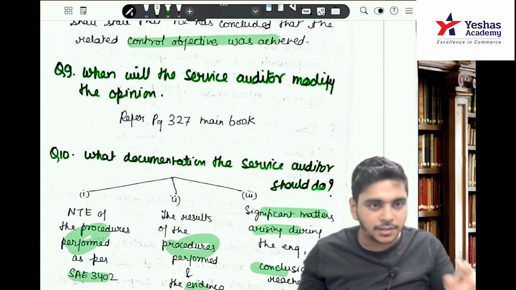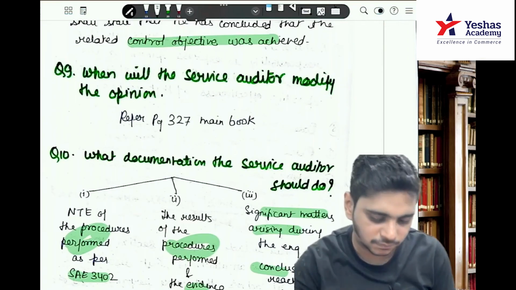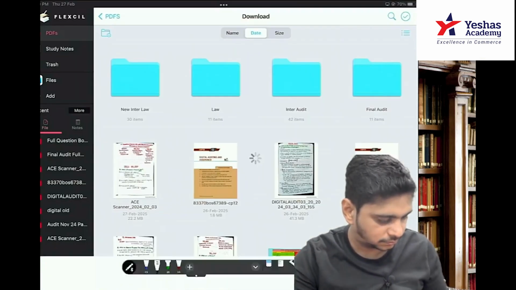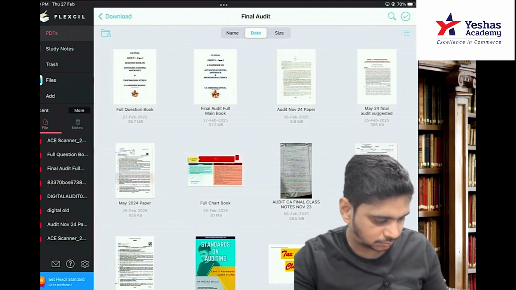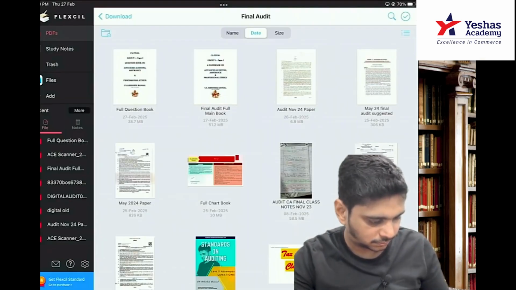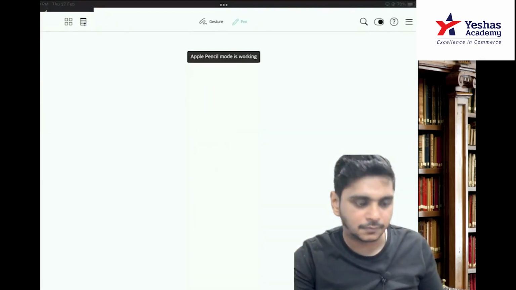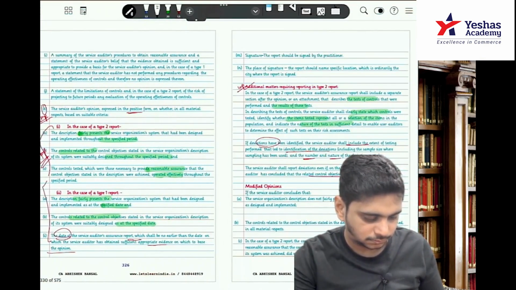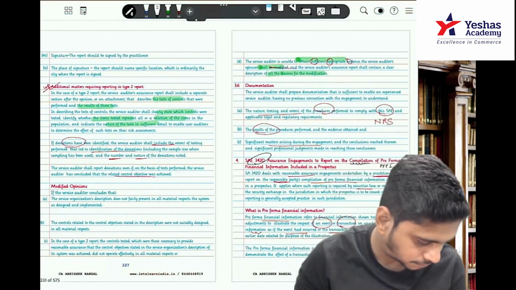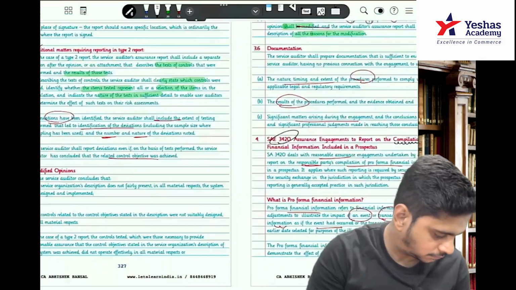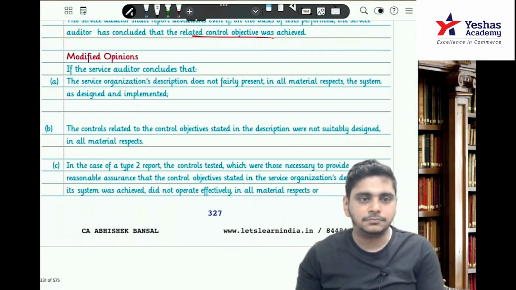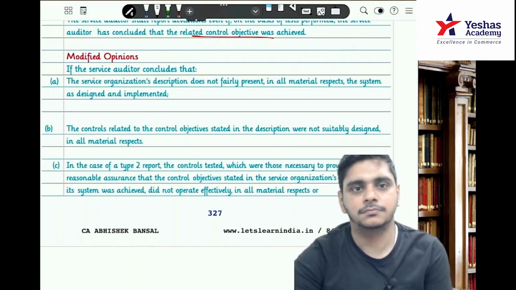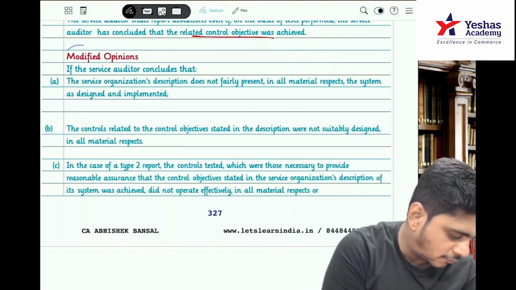Now see, everybody come to page 327 of the main book. Can you see this? When will you give a modified opinion?